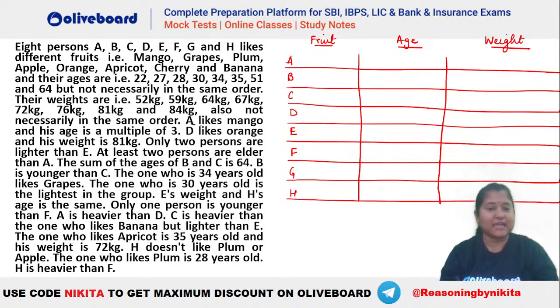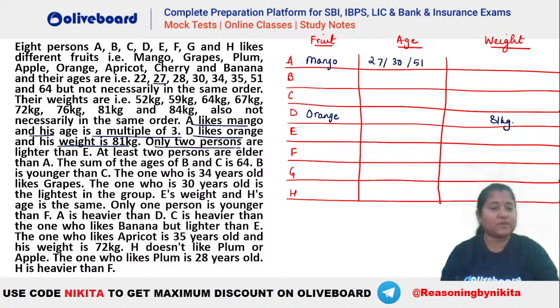Now it is given A likes mango and his age is a multiple of 3, right? So A likes mango, that is a fixed information, and his age is a multiple of 3. Now what are the ages here? You can see we have 27, which can be a multiple of 3, right? Similarly 30 is a multiple of 3, 51 is a multiple of 3, right? So these are the 3 possibilities for age here. Now D likes orange. Okay, so D likes orange and his weight is 81 kg, right? So he is 81 kgs in here.